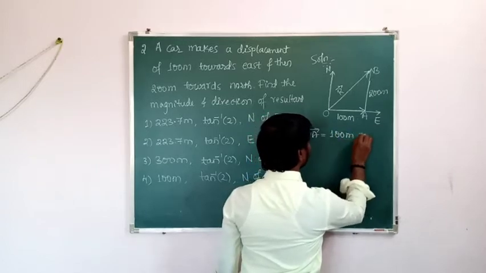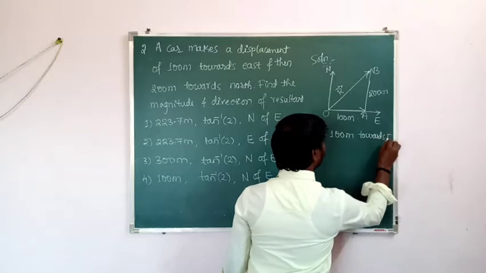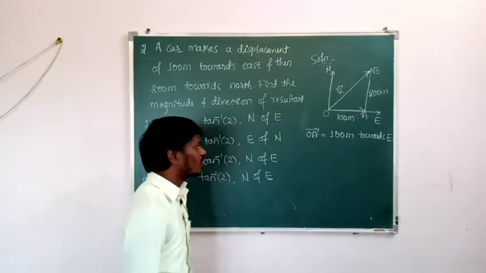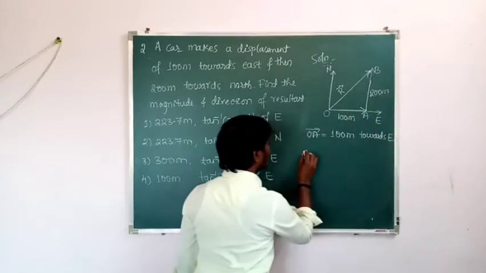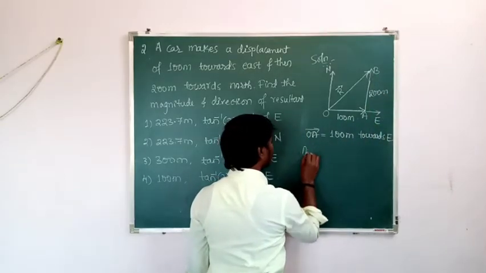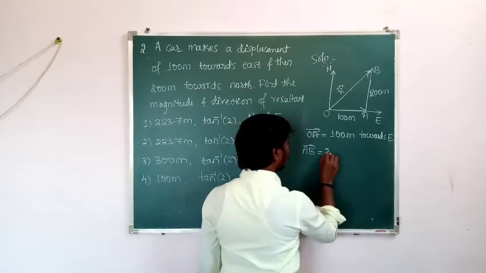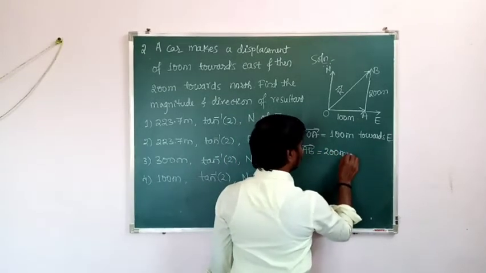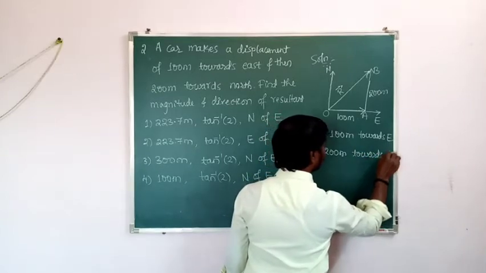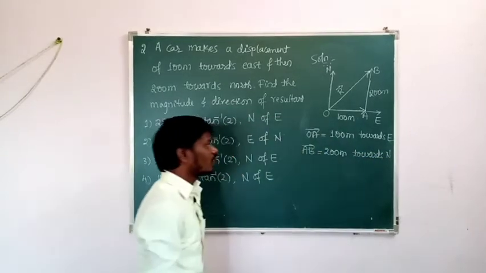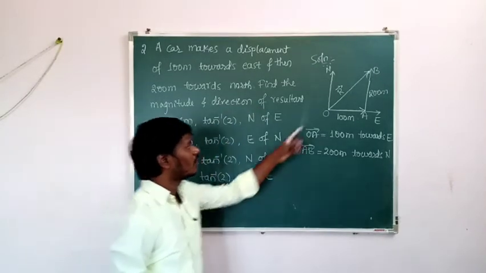It is towards east. Okay, then the displacement of the car towards the north, that is how much? 200 meter. So that can be taken as AB. Vector AB is equal to 200 meter towards north. Then what is our aim? Our aim is to find the magnitude and direction of the resultant vector r.